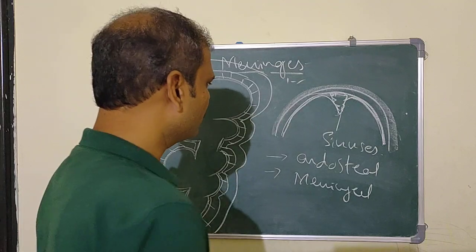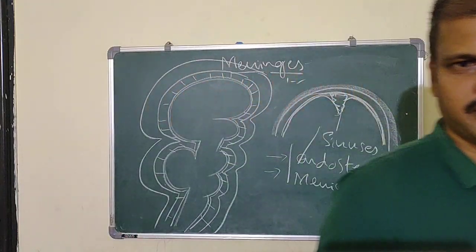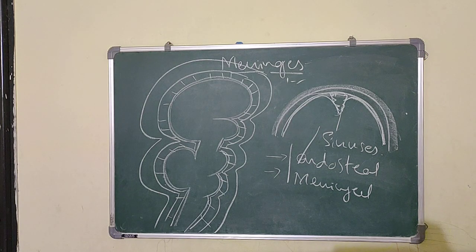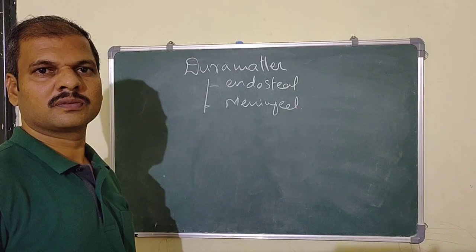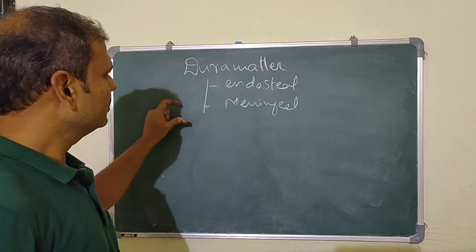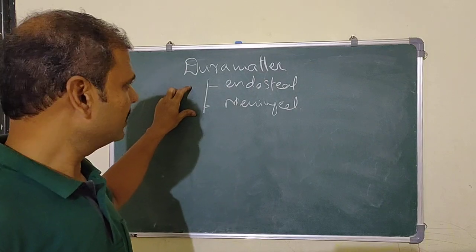Okay, so this is the part regarding the dura mater. And next, the dura mater has two layers, endosteal and meningeal.